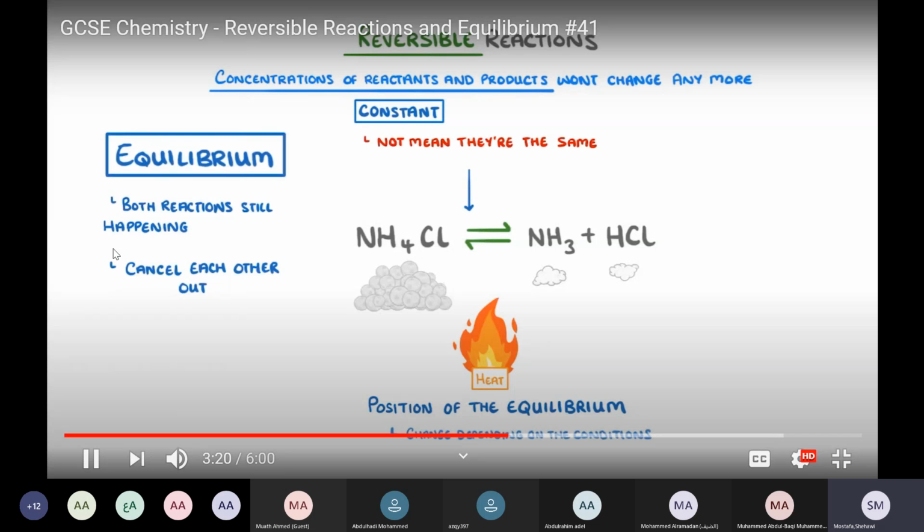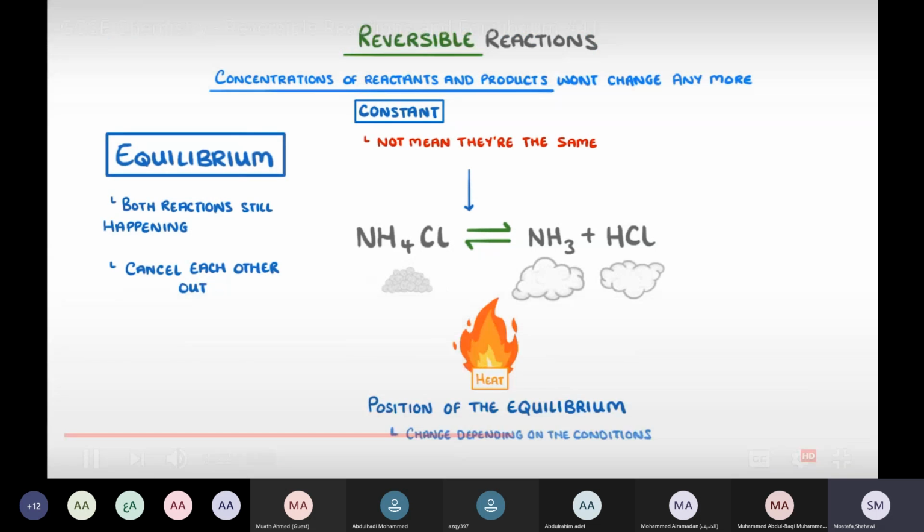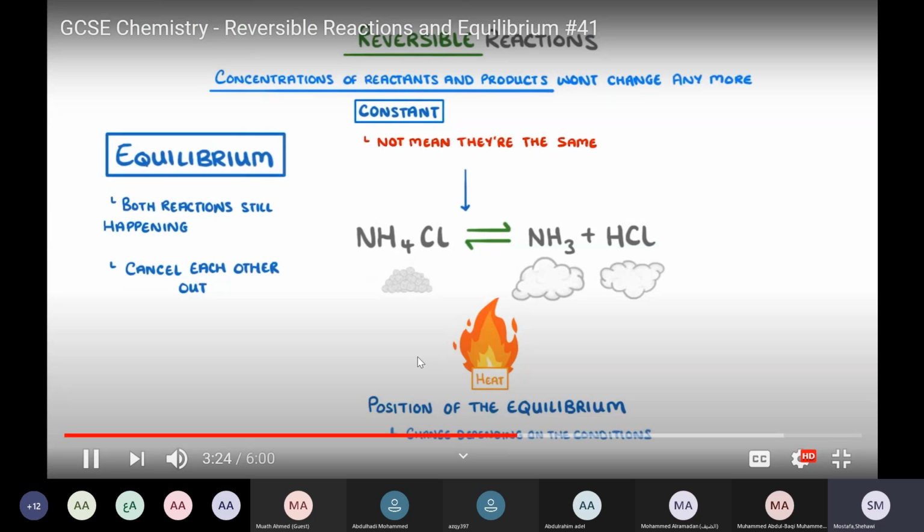Meaning we'll have relatively more products as the position of equilibrium moves to the right. You see what happens? Forward reaction, with heat. Notice what's happening: we started with a large amount of ammonium chloride and we end with a small amount with heat. You see what happened? More products. You decrease the amount of ammonium chloride and we change the equilibrium point to the right. That's it. It moves to the right with heat.